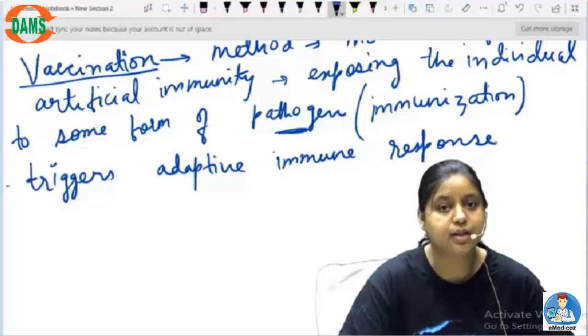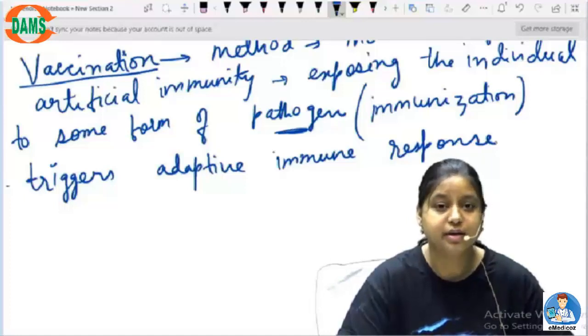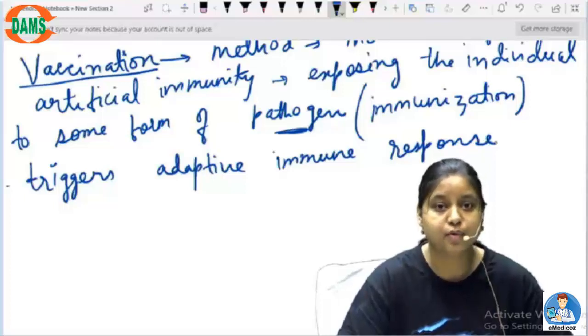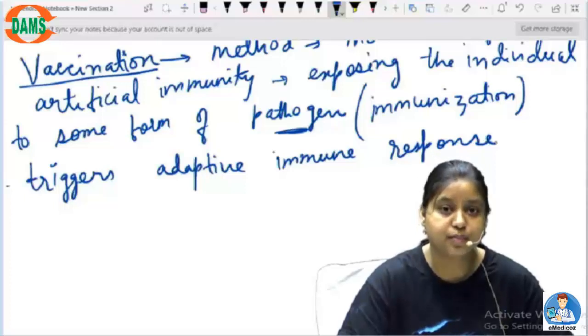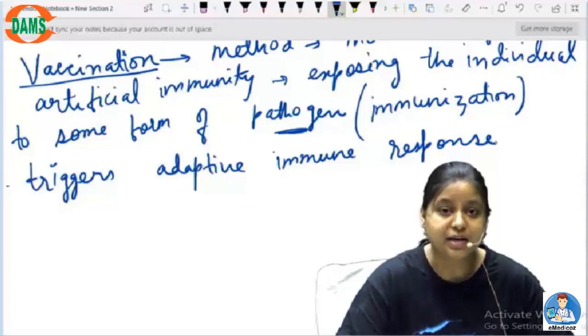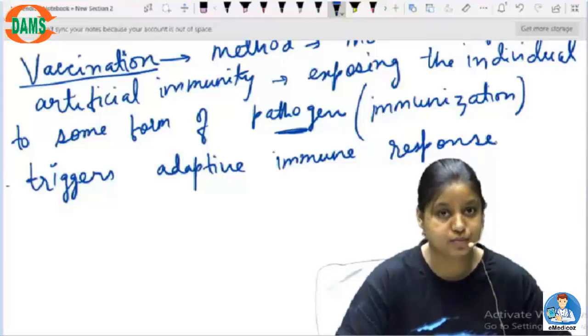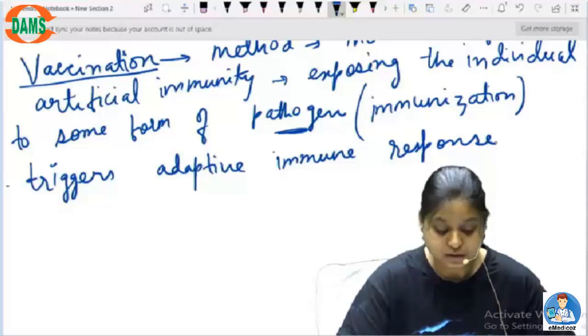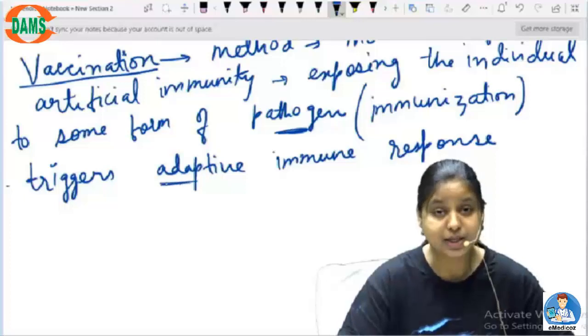Passive is the one that our body already has since childbirth. It can come from the mother's feed, or it can just be made in the body on its own. But when there is some kind of pathogen or attack which comes from outside, and for that our body produces some kind of immune response, then it is an acquired or adaptive immune response. So we are talking about the immune response that comes against any pathogen from outside.